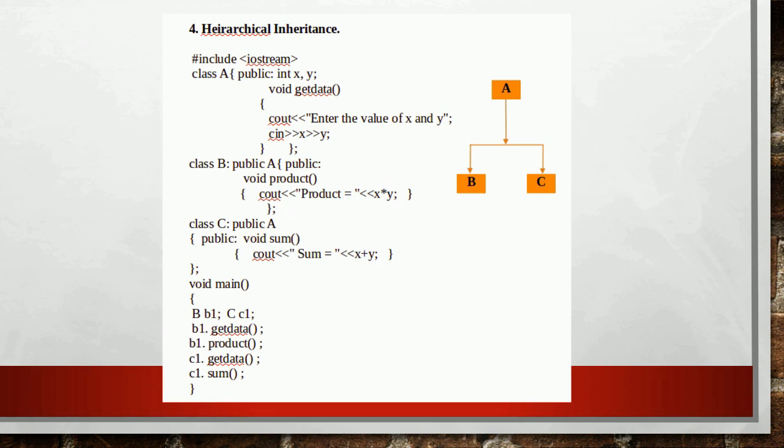The class B has a single function called product for finding the product of the data members, and class C has a single function called sum for finding the sum of the data members. Now we have to create the objects of classes B and C, since both are derived classes, and using those objects, call the functions getData, product, and sum.